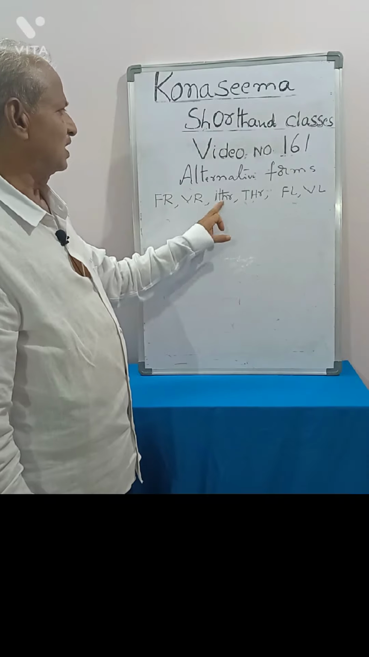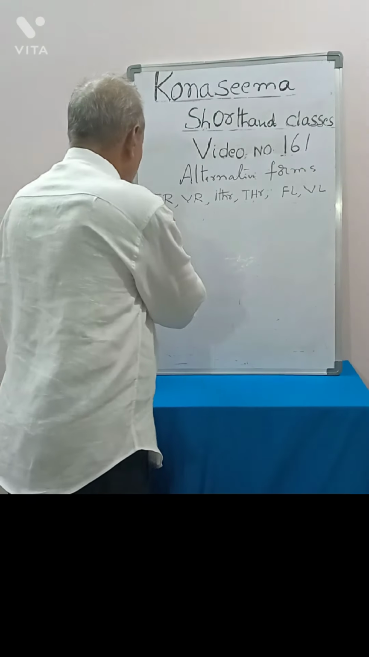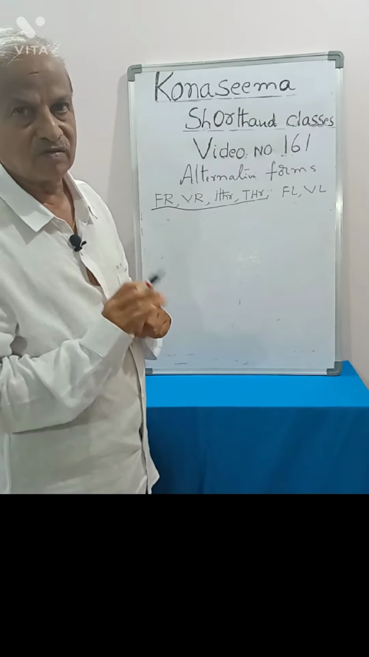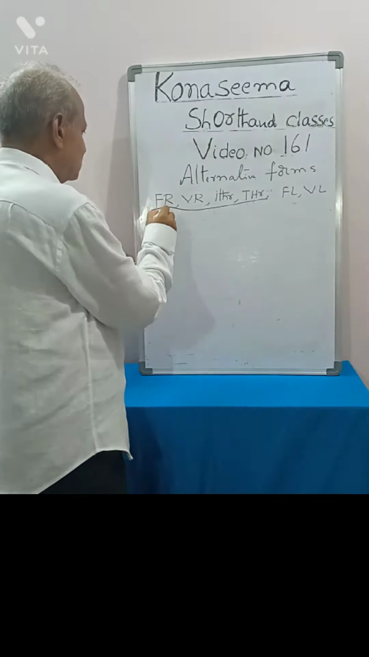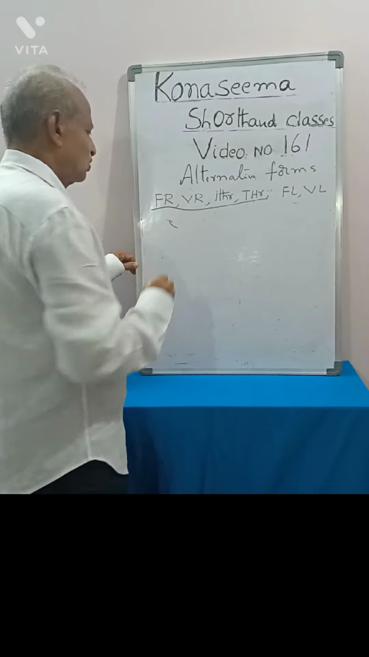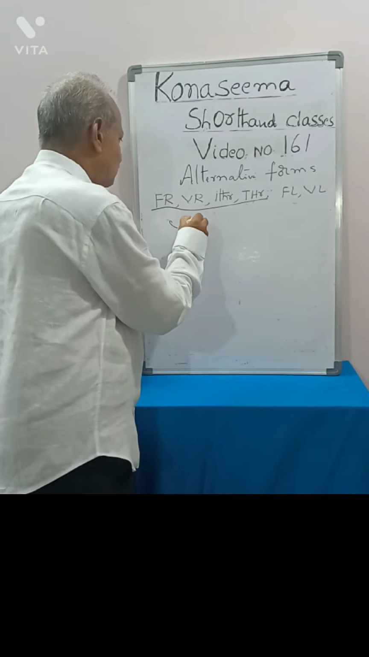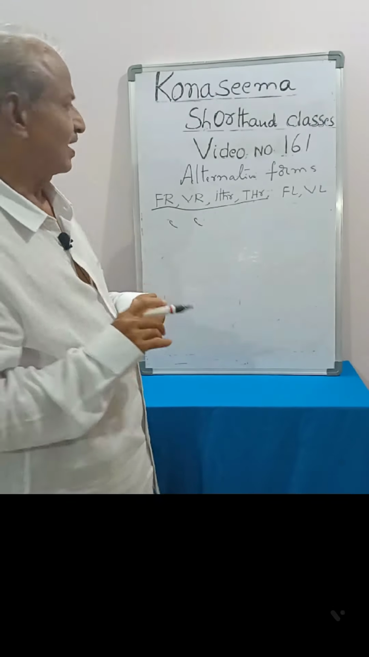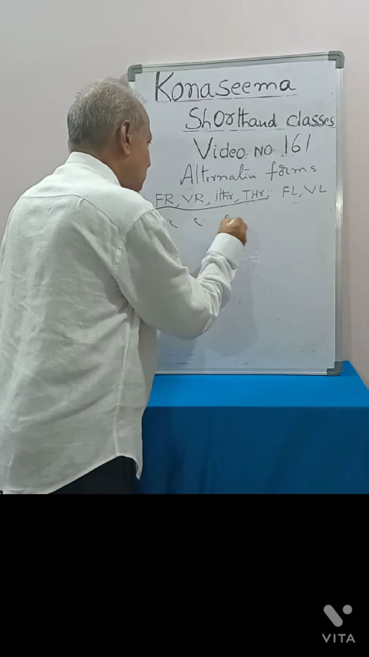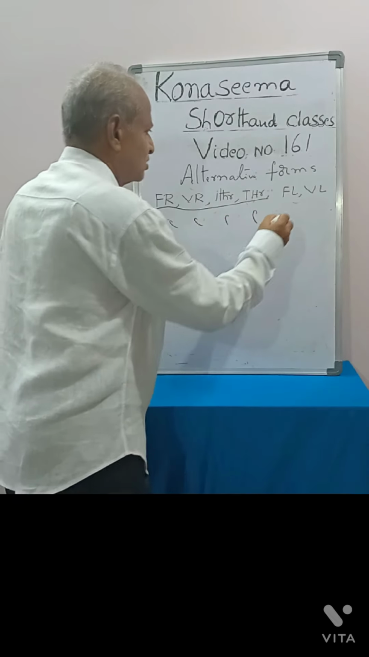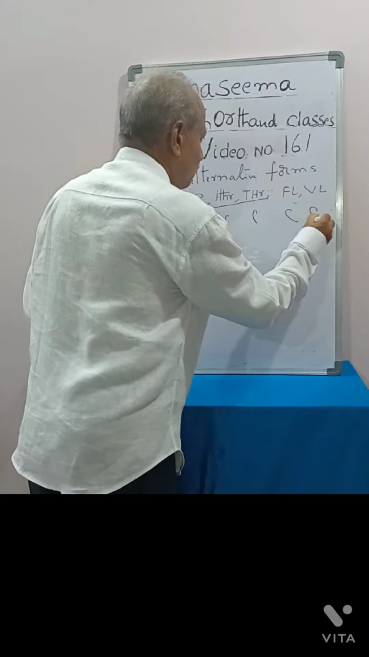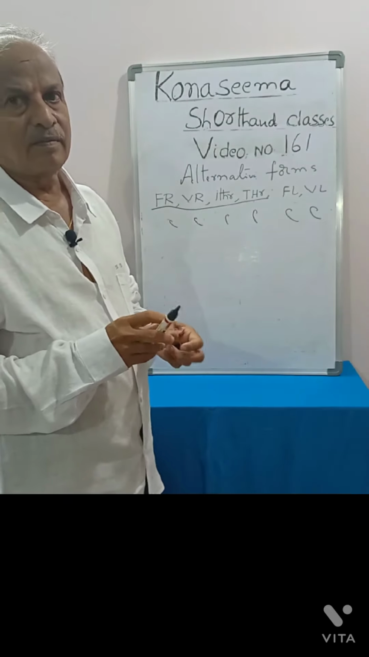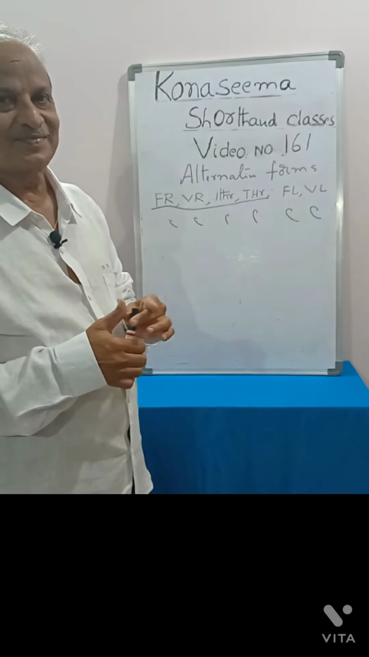For fer, ver, ther, thar, these four hooked curves, alternative forms are given. Why? Because if we write this fer, sometimes it looks awkward. Sometimes if we write this ver, the outline will not be clear, like that thar. Also fal, val. That's why it has been identified and alternative forms are given.